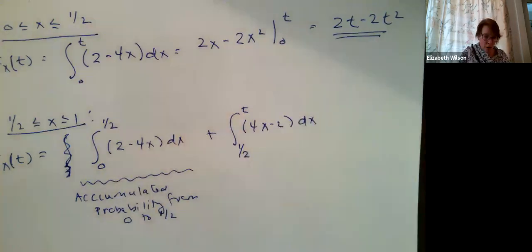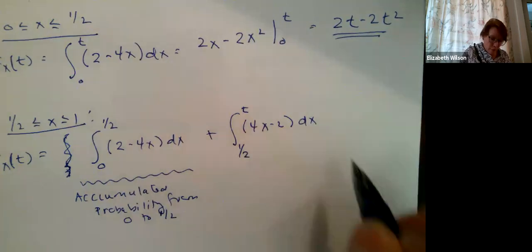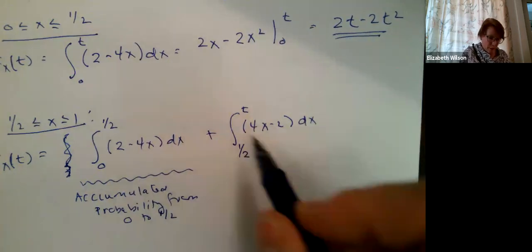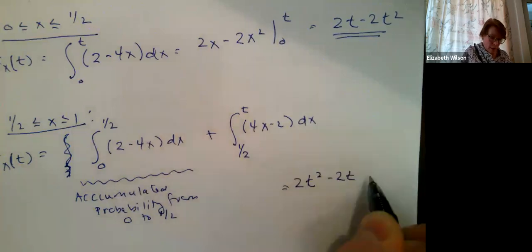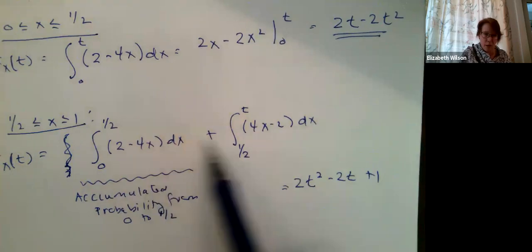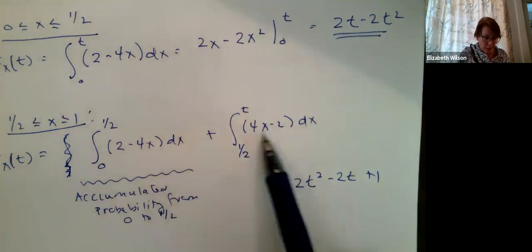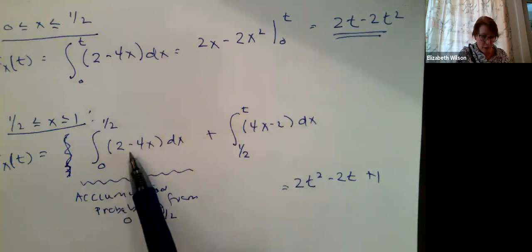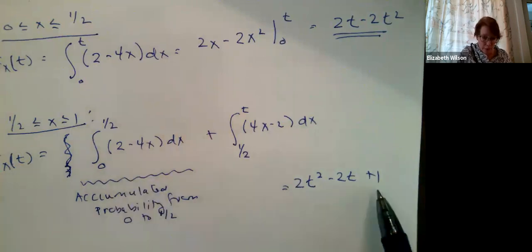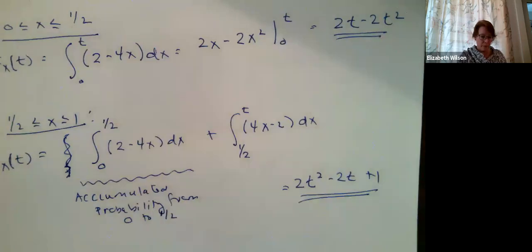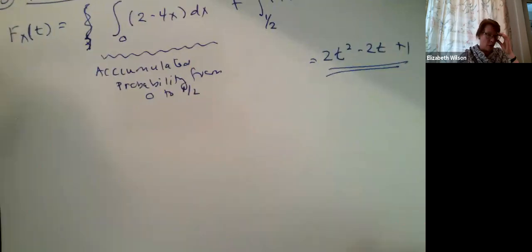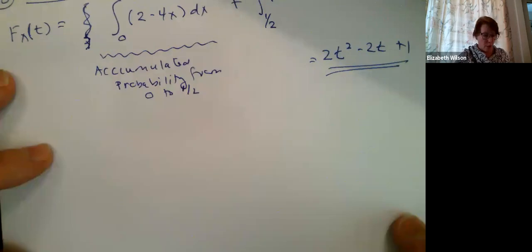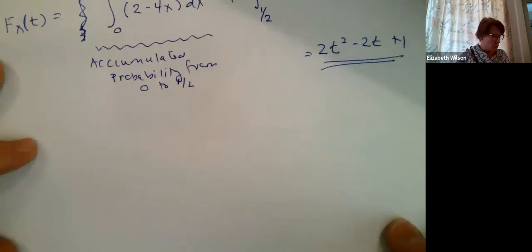Okay, so now we're going to do the same thing that we did before. You've already seen the antiderivative, so I'm just going to skip some steps and write it all in: 2t squared minus 2t, and then plus 1, right? We've got a constant term from this portion, and a constant term from here. This is a number, and I've got a constant term here. Add them all together, and I come up with this function here, okay? Now I'm going to put it all together with a bracket so that you can see it consolidated, and then we'll come up with a sketch. Sometimes in our homeworks, we were asked to sketch things out or graph things out, so we'll talk about what that looks like.